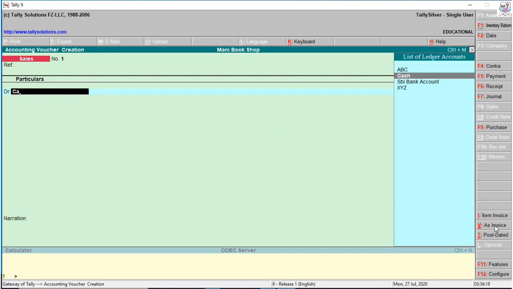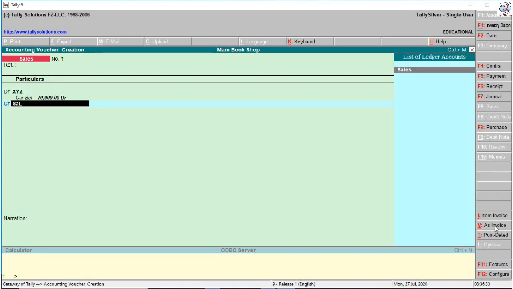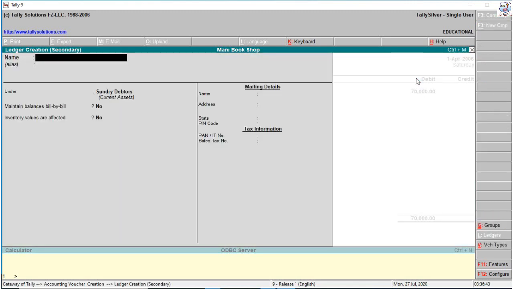F8 sales. Voucher format, Control plus V. So sales. Cash account or otherwise sundry debtors or creditors. If you want to select, I select XYZ sundry debtors, 70,000 for sales, credit sales. I am not segregating cash sales or credit sales.